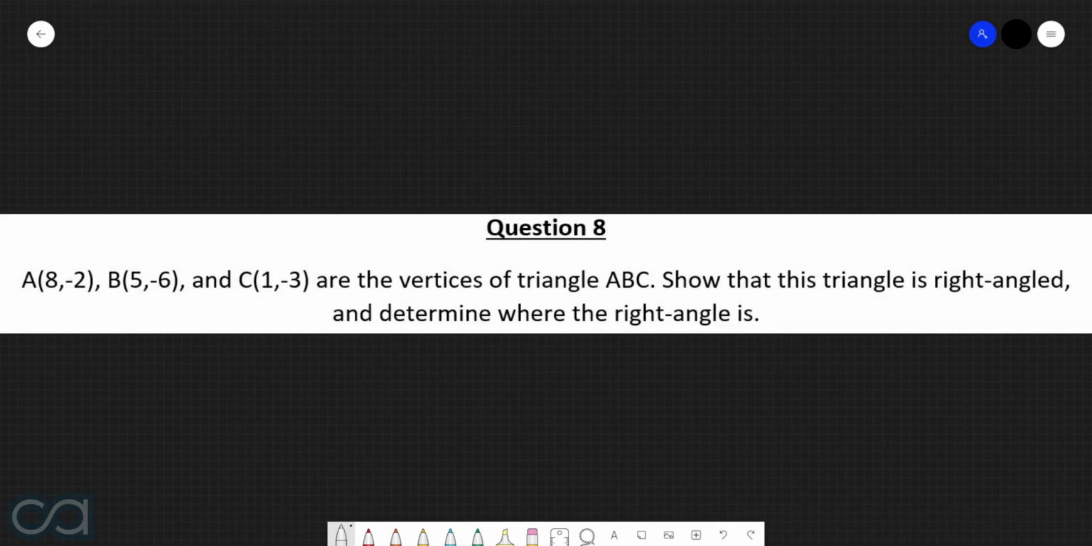Question 8. A (8, -2), B (5, -6), and C (1, -3) are the vertices of a triangle ABC. Show that this triangle is right-angled and determine where the right angle is.